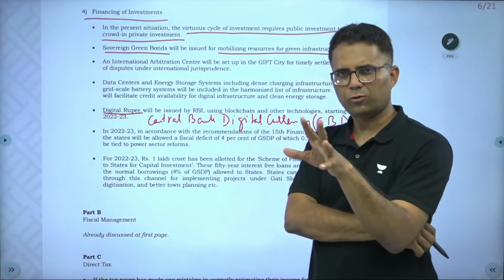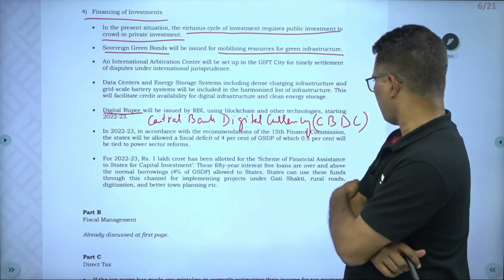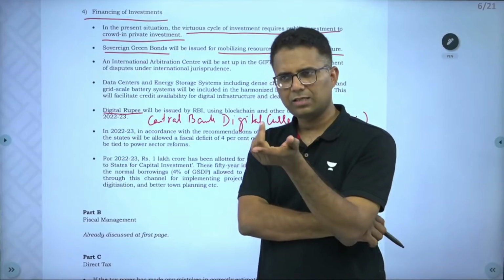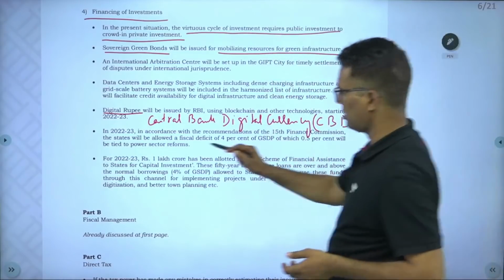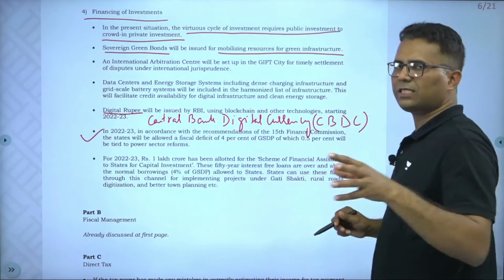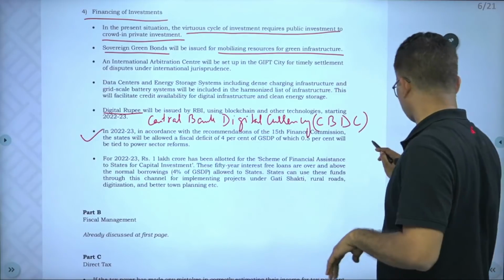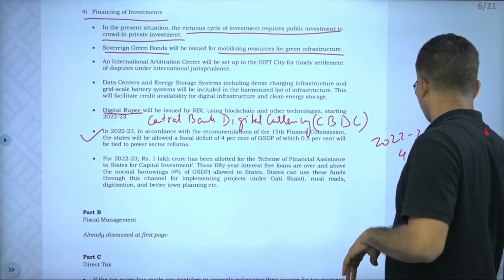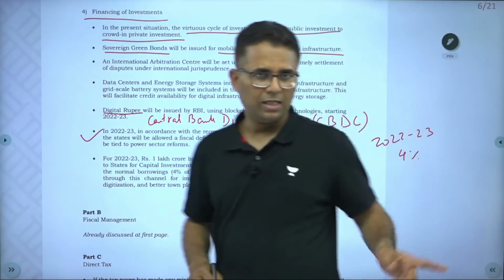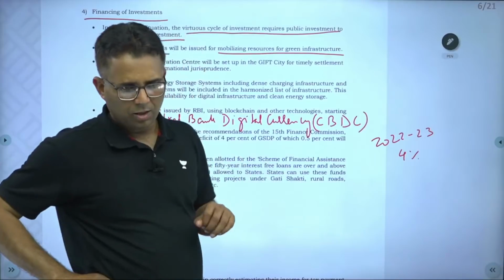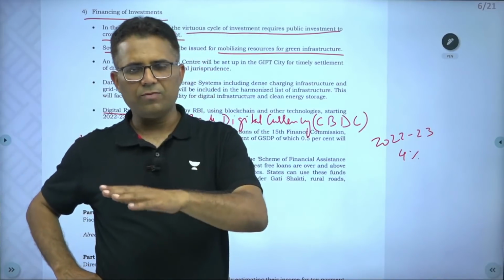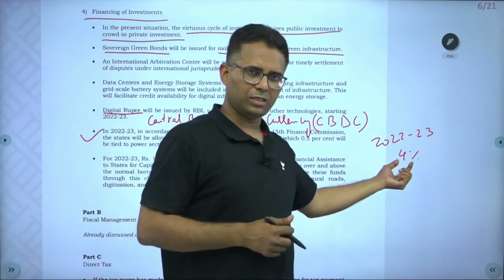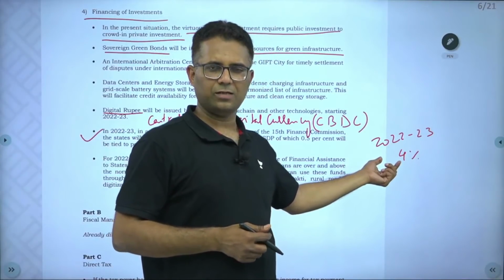Virtual currencies, cryptocurrencies I will just discuss. So for the next year, 2022-23, states have been allowed a fiscal deficit of 4%. And in this 4%, see, most of the states have kept the limit in their FRBM Act at 3%. But the Center has said that you can spend more, 4%, as per the Finance Commission recommendation.